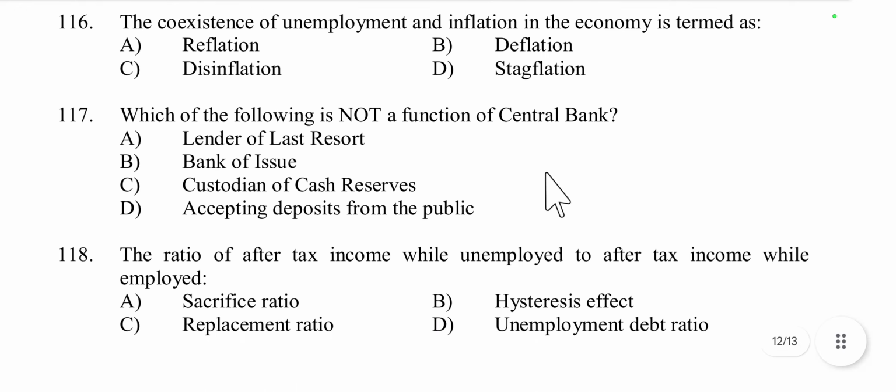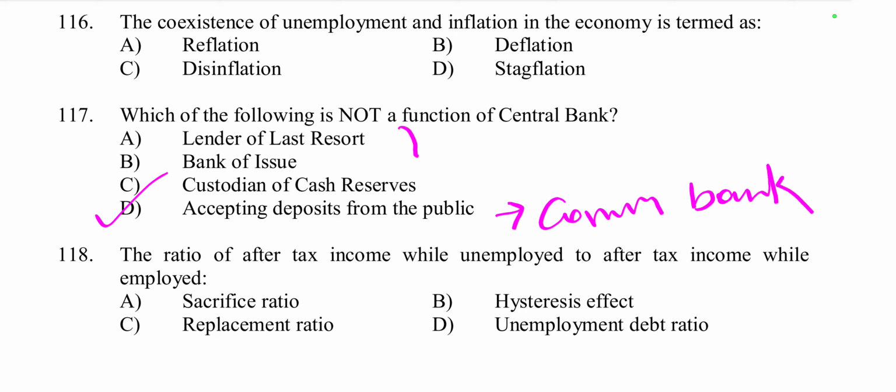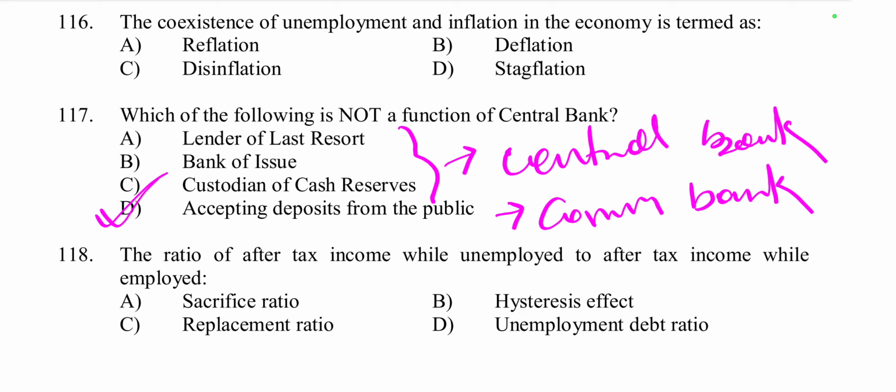Then question number 117, which of the following is not a function of central bank? Not a function of central bank. Lender of last resort, yes, this is a function of central bank. Bank of issue, yes, this is also a function. Custodian of cash reserve, yes, this is also a function. Then accepting deposits from the public, no, this is not a function of central bank, because this is a function of commercial bank. But all other functions are functions of central bank. So option D is the right answer.